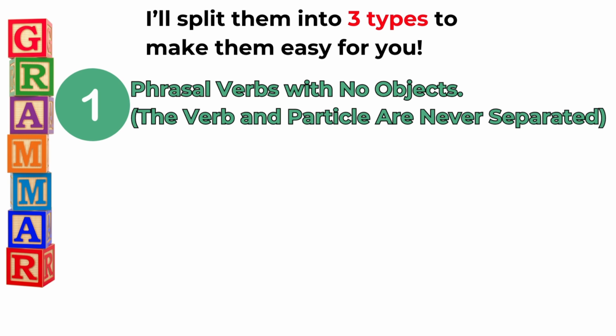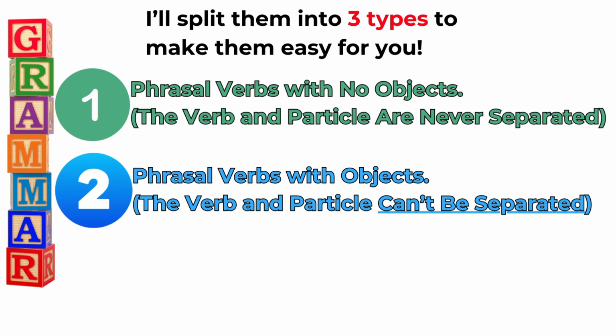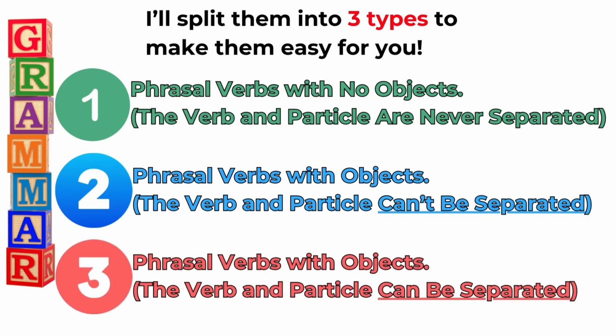The verb and particle are never separated. Type 2. Phrasal verbs with objects. The verb and particle can't be separated. Type 3. Phrasal verbs with objects. The verb and particle can be separated.